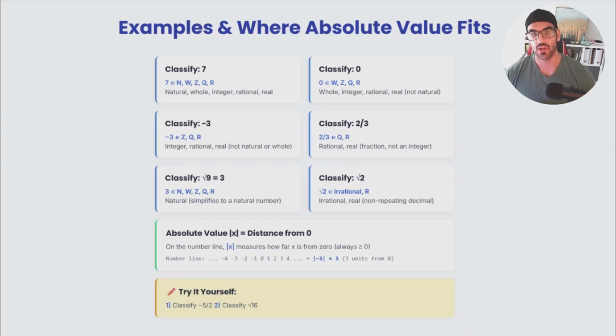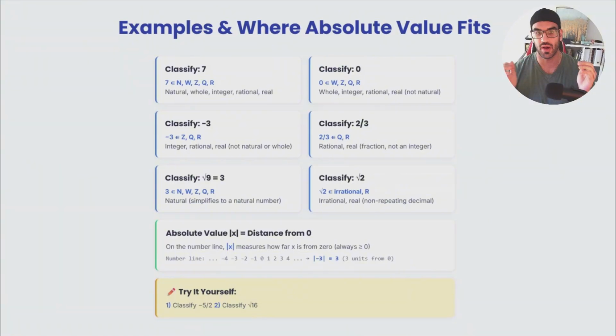So let's talk about the real part of this subject, this chapter, which is about the absolute value. As you all know, the absolute value of any number is positive. The absolute value of negative 3 is positive. The absolute value of a positive number is obviously positive. But what does it actually mean? Absolute means the distance of that specific number to 0 on the number line.